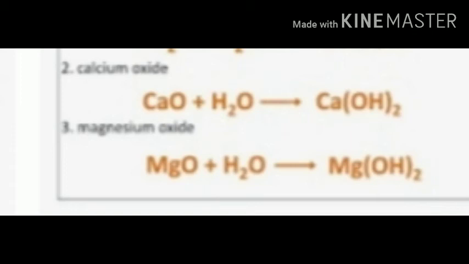Magnesium is a metal, and if you burn magnesium ribbon, you will get ash, and the ash is nothing but magnesium oxide. Take this ash and mix it with water, and in this solution, if you dip a red litmus paper, then what happens? The red litmus turns blue. This shows that the given solution is basic in nature. From this example, we can conclude that metallic oxides are basic in nature.